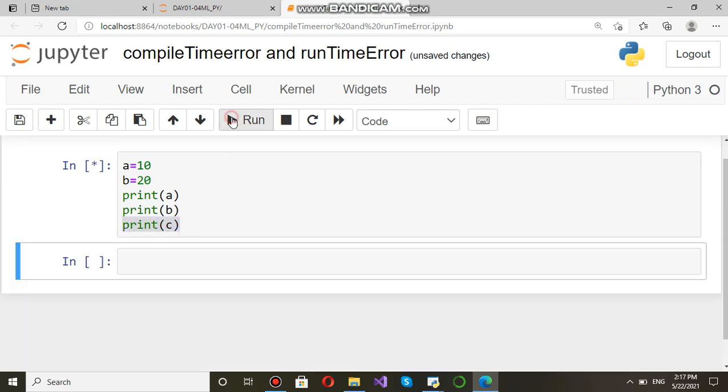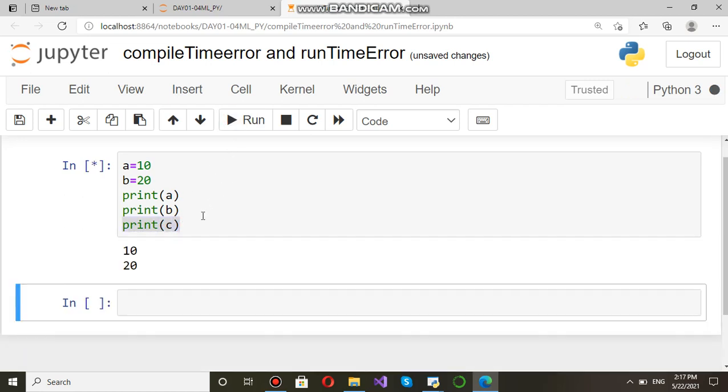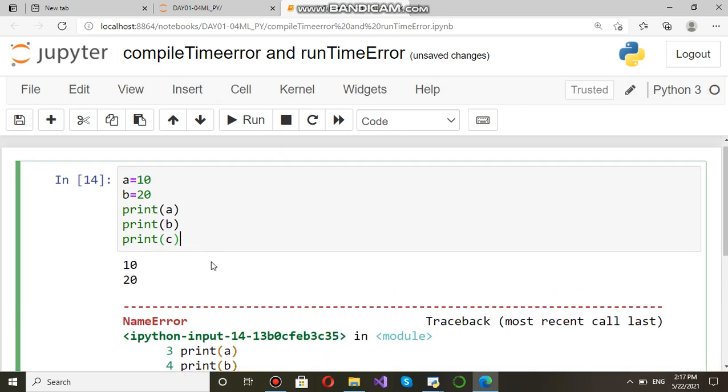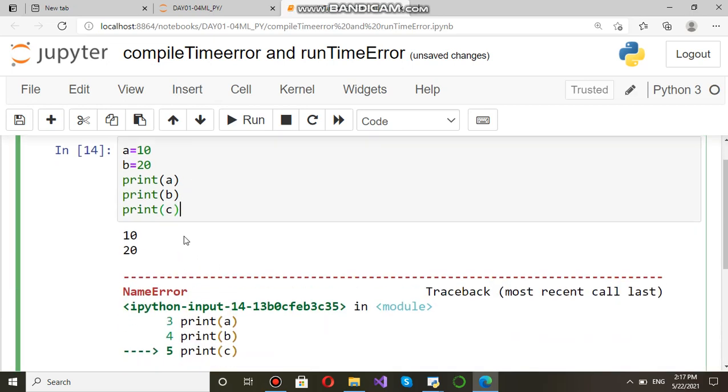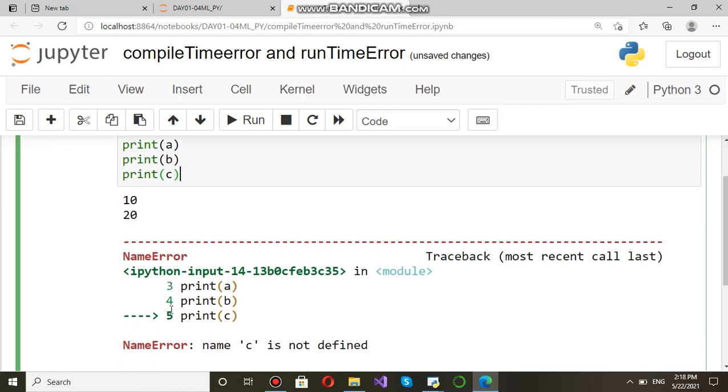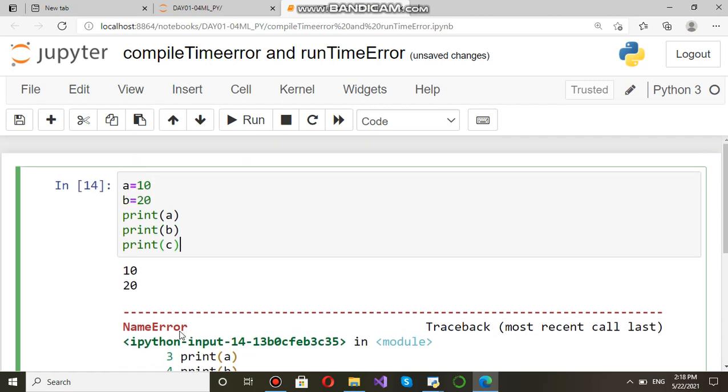Let's run this to be more clear. Let's see. You can see name error. So name error, value error comes while runtime. While compilation there is no problem because there is no syntax error. But C is not defined. So while runtime you will get name error as C is not defined.